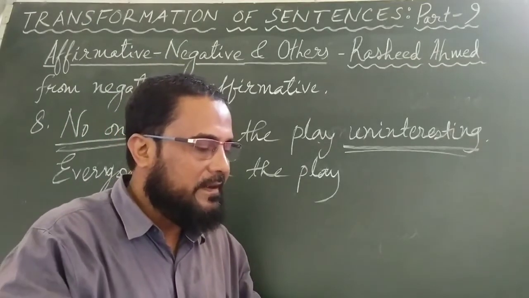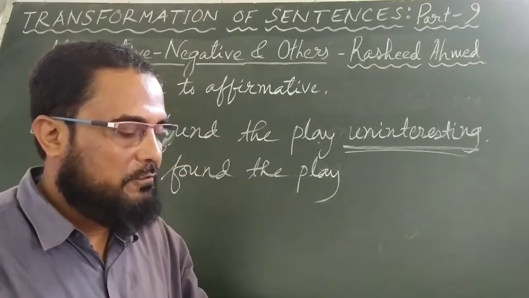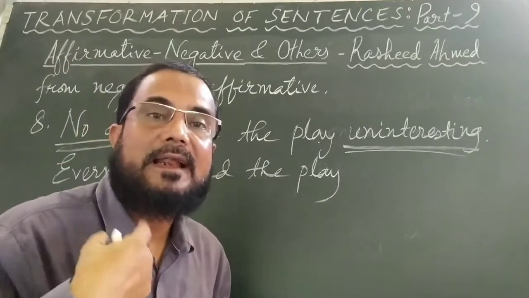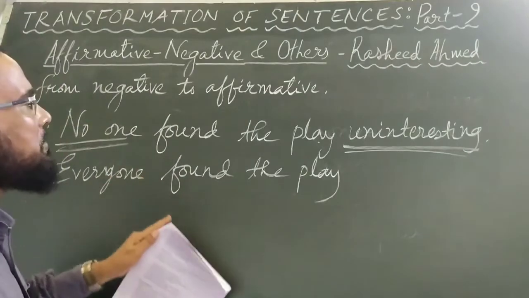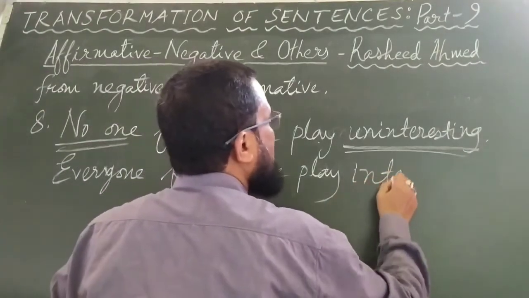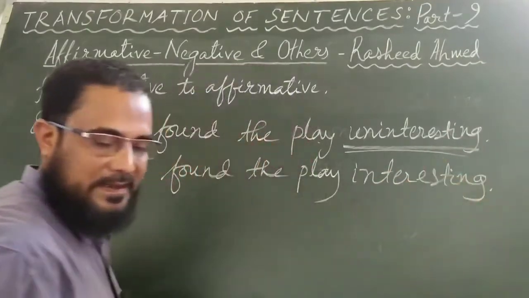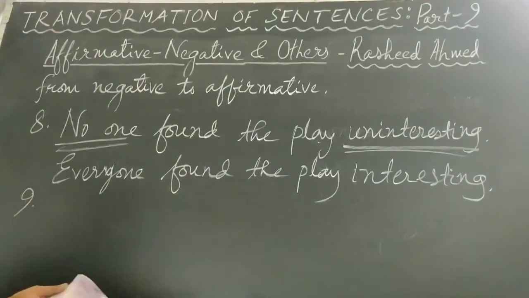Then we found none but God, only God. And then number 6, I am not an unreasonable man, I am a reasonable man. And here, no one found the play uninteresting, everyone found the play interesting. Next one is number 9.